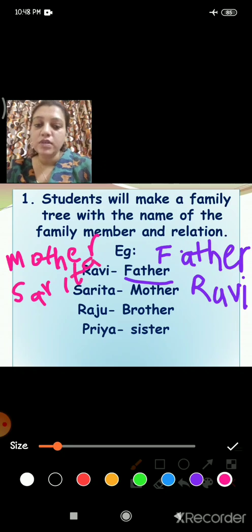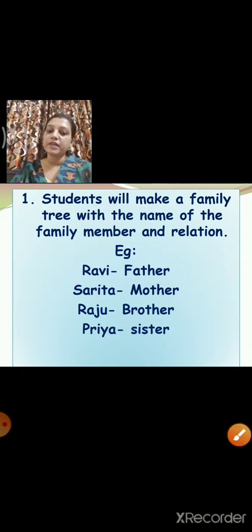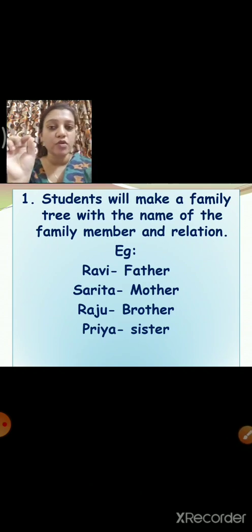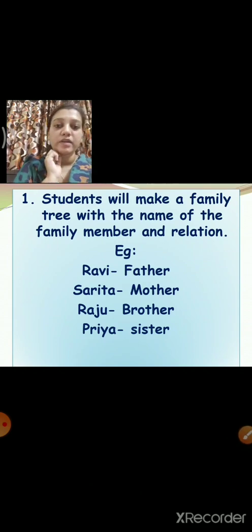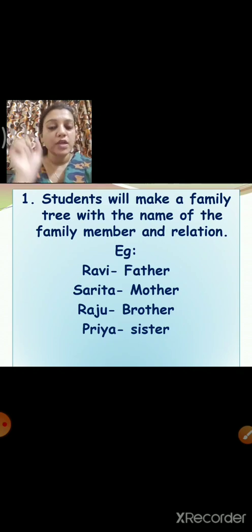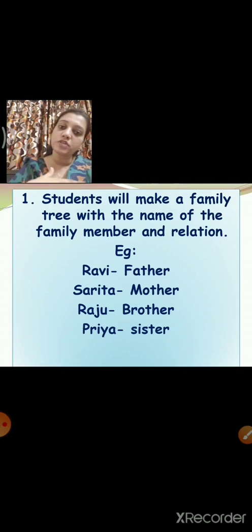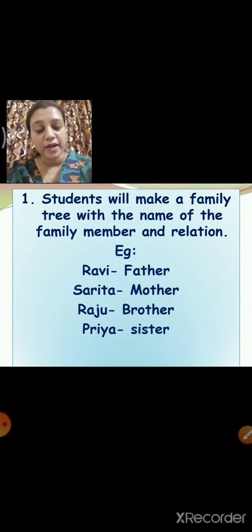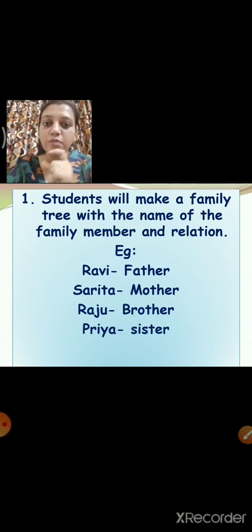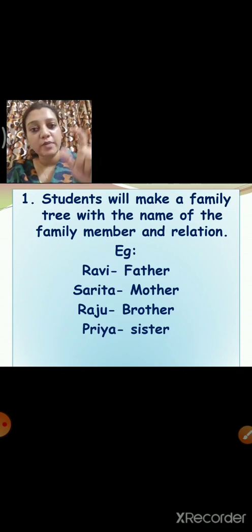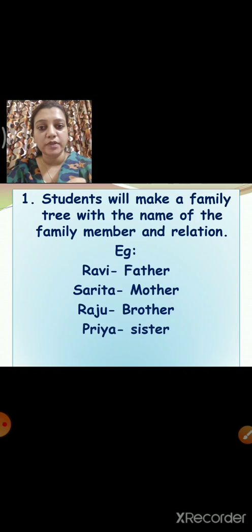Then you will write down Sarita. Am I clear? Then if you have a brother, you will write brother, and then down you will write the name of your brother, for example Raju. Then you will write sister and the name of your sister. If you have your grandfather, you will write the spelling of grandfather, and down you will write the name of your grandfather. If you have a grandmother, you can write the name of your grandmother also.